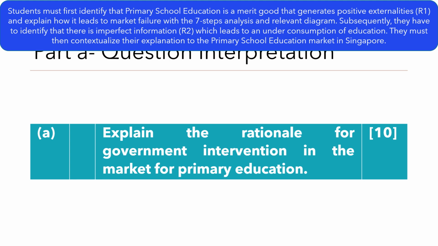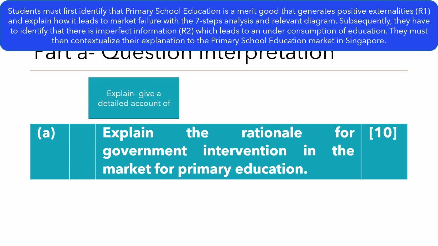So for question interpretation, we must first identify the market. So the market here is primary school education, which actually represents a merit good, okay, which has positive externalities, as well as it may have issues related to imperfect information, and which both contribute to an underconsumption of education. So to achieve a good analytical answer, contextualization to Singapore plus the market of primary school education is absolutely needed.